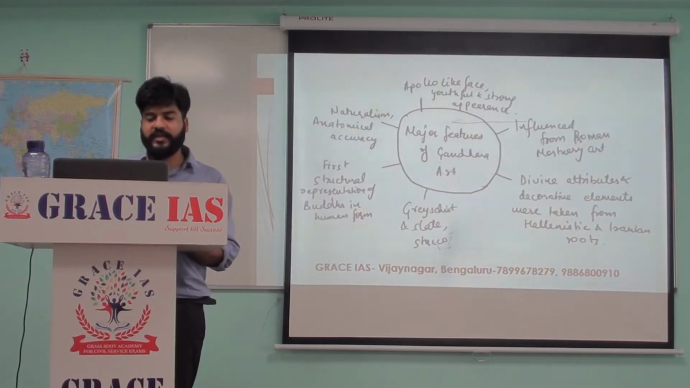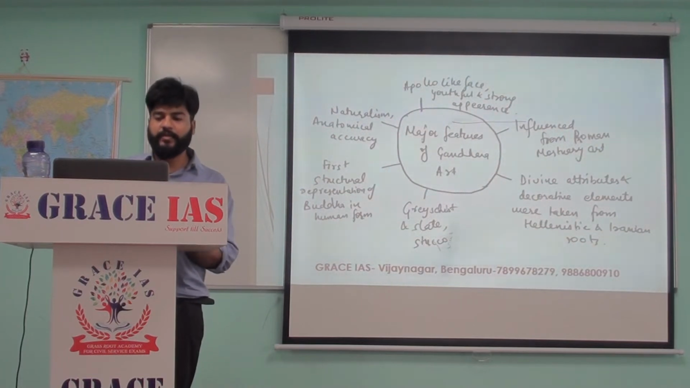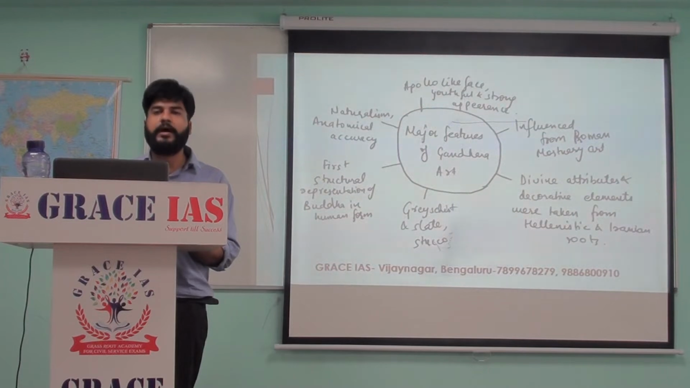So this is the first diagram, called a hub and spoke model. Basically you make a diagram and you are giving a lot of information. Here in this diagram you are telling what are the major features of Gandhara arts. The first point is Apollo-like face, youthful and strong appearance. The sculptures present in Gandhara art had an Apollo-like face and the appearance was very youthful and very strong. Second, it was influenced by Roman mortuary art.